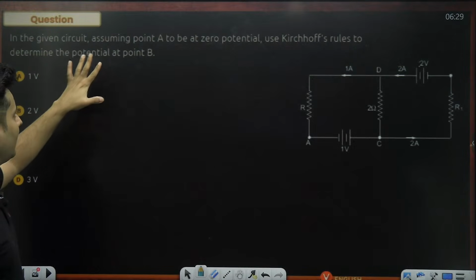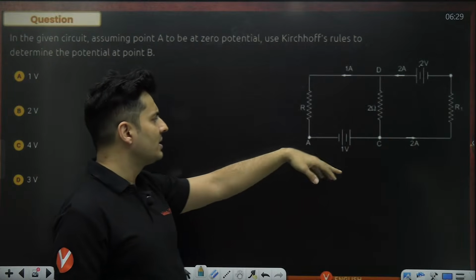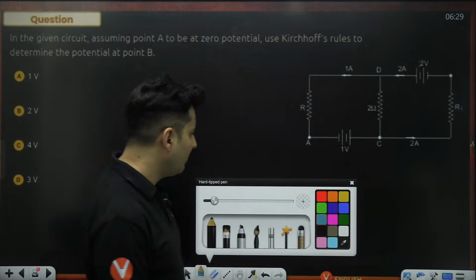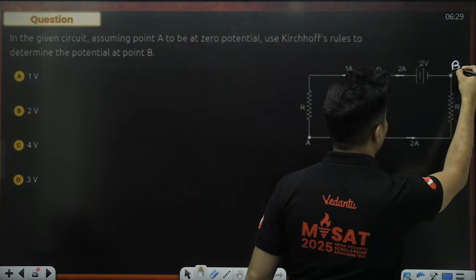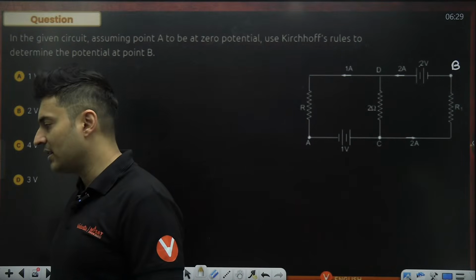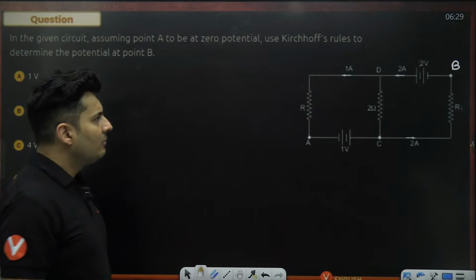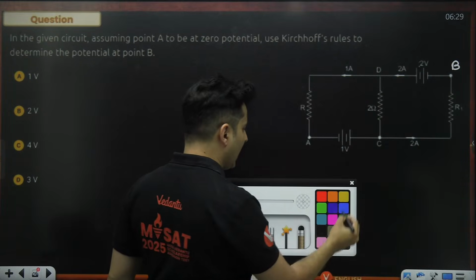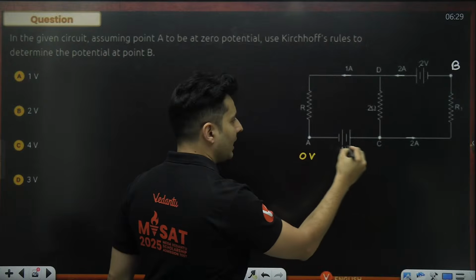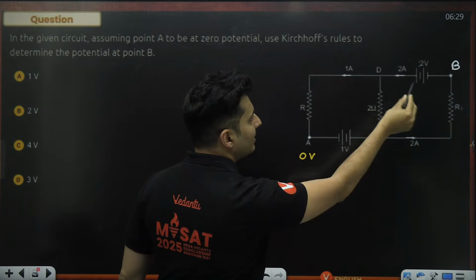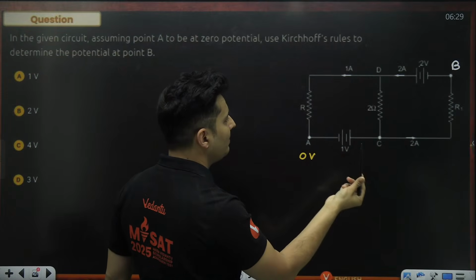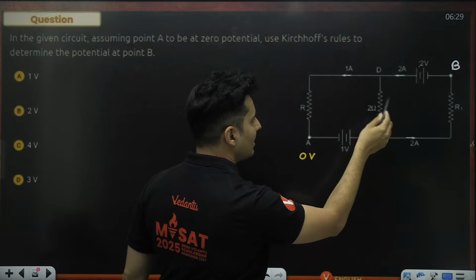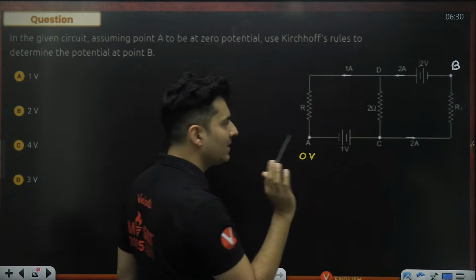In the given diagram, assuming point A to be at 0 volts and the currents are already marked, use Kirchhoff's rule to find the potential at point B. Point B is not printed, but this is the point B. What is the potential at point B? That is the question. All right. Now, in order to find the potential at point B, I can start from A, which is given to be at 0 volts, and I can go via some path. If I go via this particular path, I think my job will be done because, oh, but do I know the current through the 2 ohm resistance?